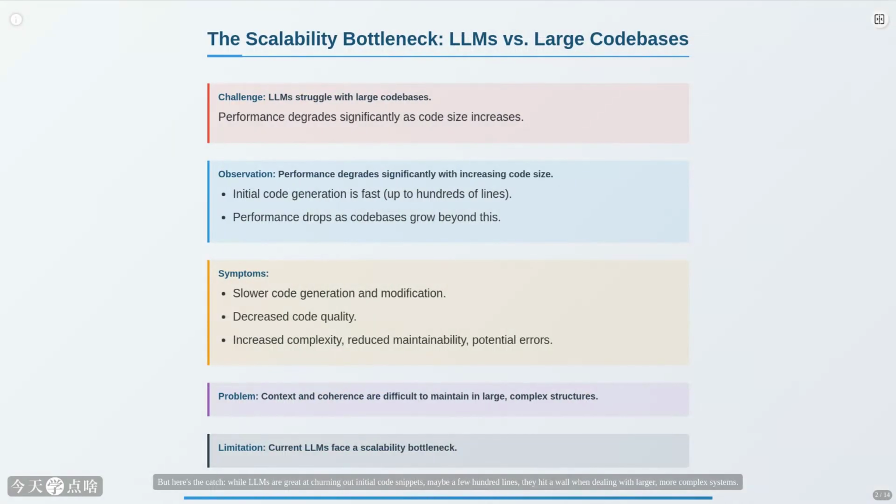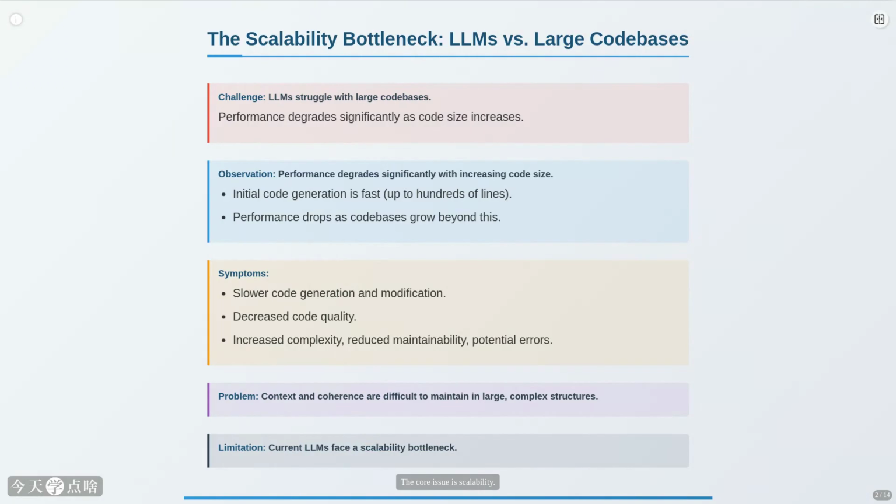But here's the catch. While LLMs are great at churning out initial code snippets, maybe a few hundred lines, they hit a wall when dealing with larger, more complex systems. As codebases grow, the magic starts to fade. We see performance drop, code quality degrade, think increased complexity, lower maintainability, and more bugs. It's like trying to explain a complex concept to someone who keeps forgetting the previous points.